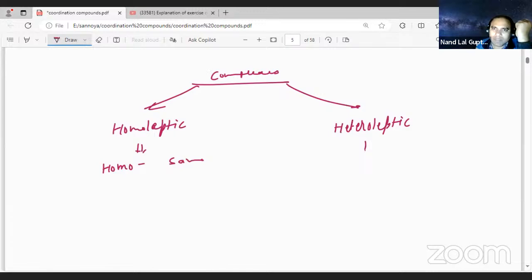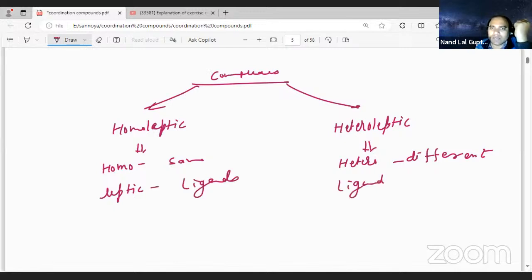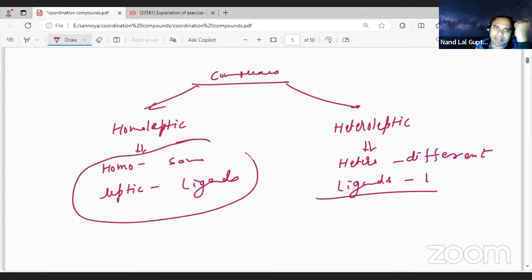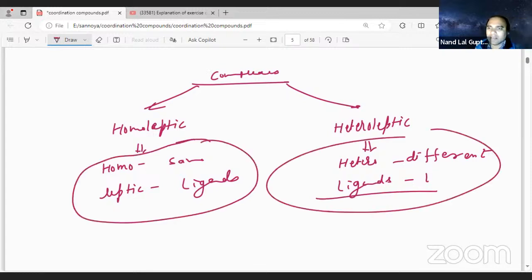Homo means same, hetero means different, and leptic means ligand. If the ligand is the same, it is homoleptic. Different ligand, heteroleptic.